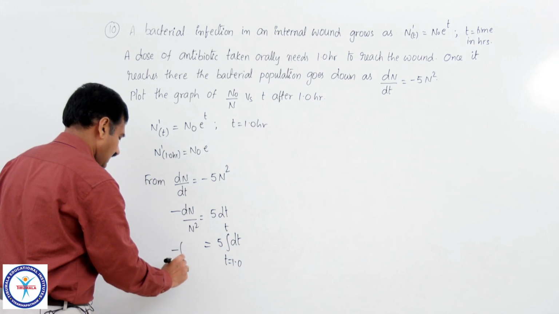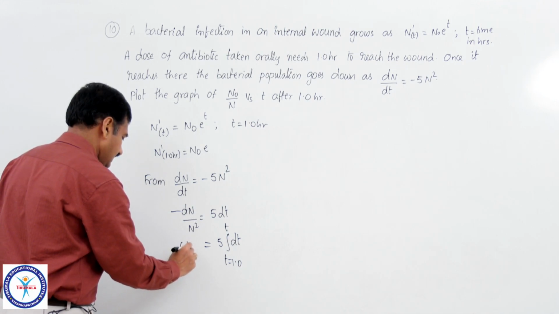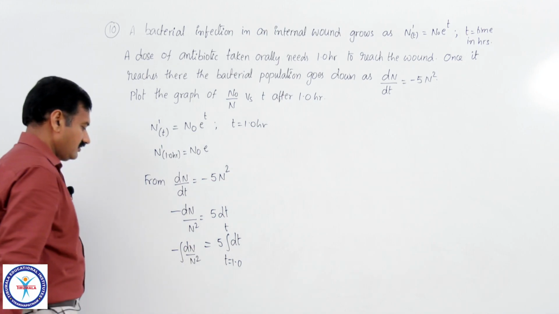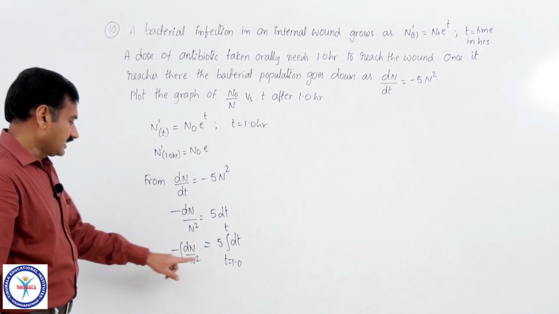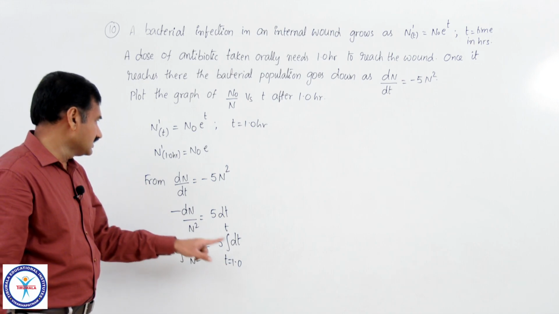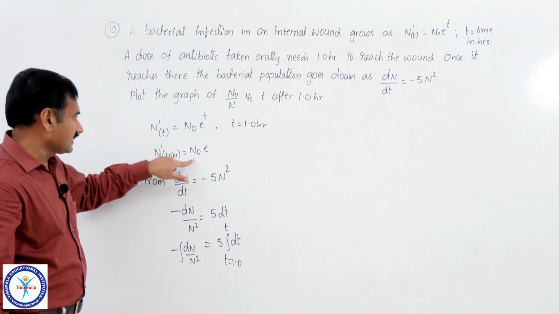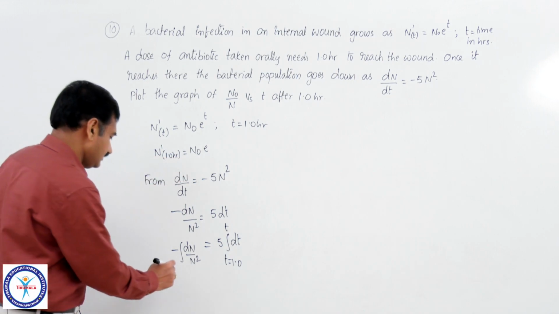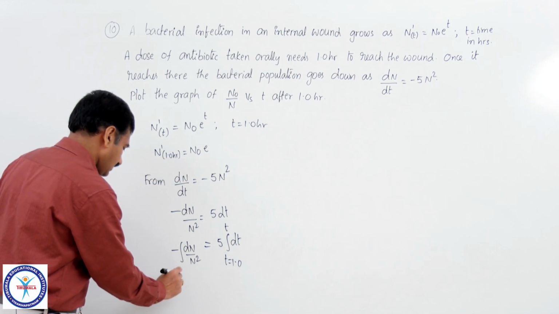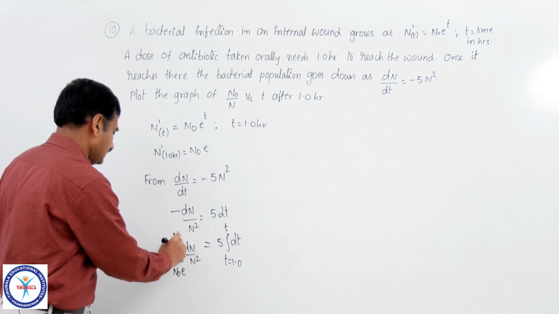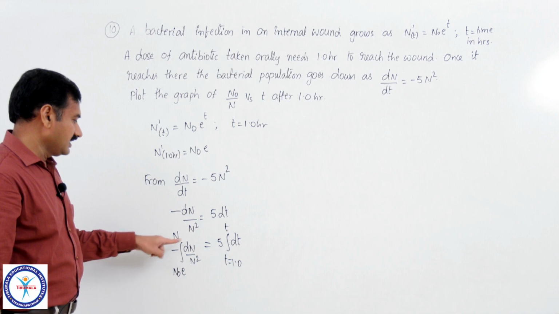So, this is under the integral dN by N square with corresponding limits. At time t equal to 1 hour, what is the number of bacteria? At time t equal to 1 hour, the number of bacteria is N naught into e. Now, the limits are N naught e to N. This is the number of bacteria at time t.